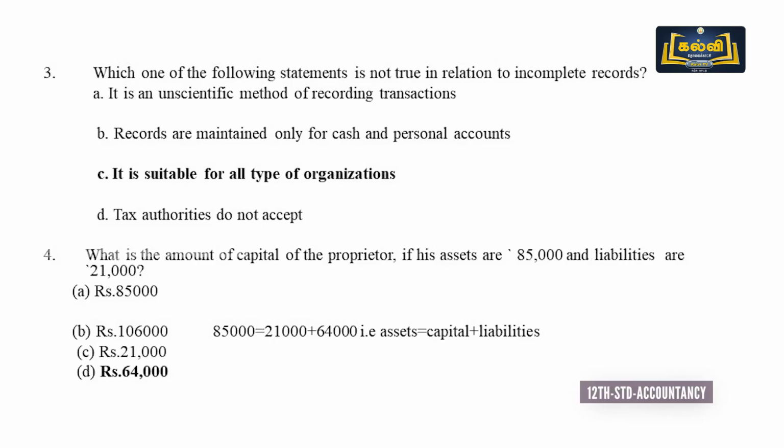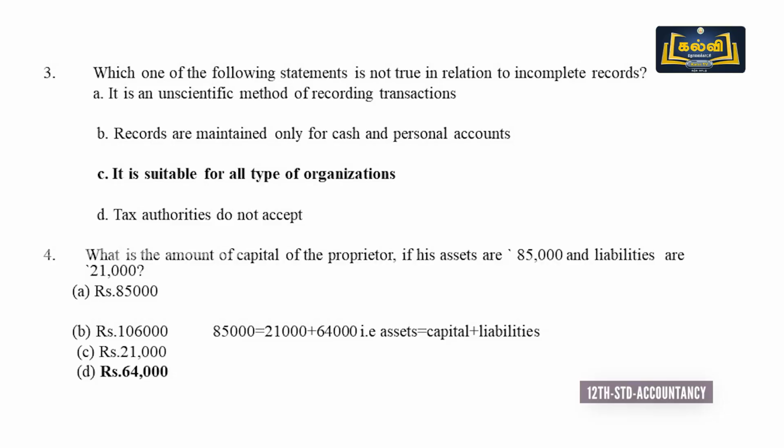Next we pass on to the fourth one. What is the amount of capital of the proprietor if his assets are 85,000 and liabilities are 21,000? When capital is missing, we have to use the formula: assets is equal to capital plus liabilities. Asset 85,000 is given, liability 21,000 is given.